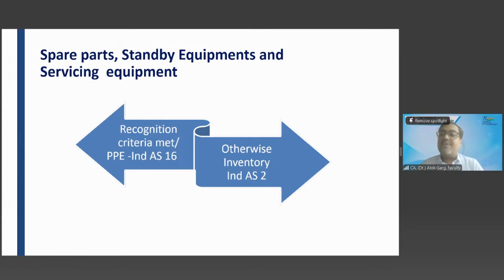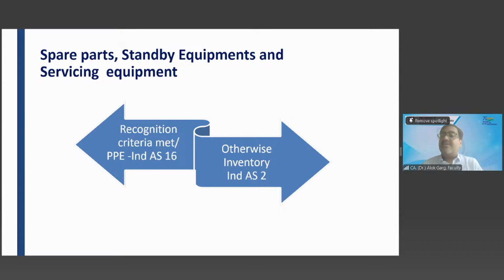So why is that fifth tire there in the car? In case of emergency, you can use it. It is acting like a standby equipment. If your tire gets punctured, you will replace the punctured tire with the fifth tire, the Stepney. Now, what is the nature of these spare parts, standby equipment and servicing equipment? The standard says that